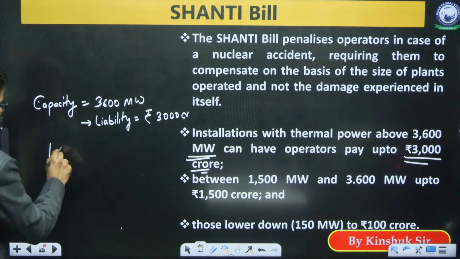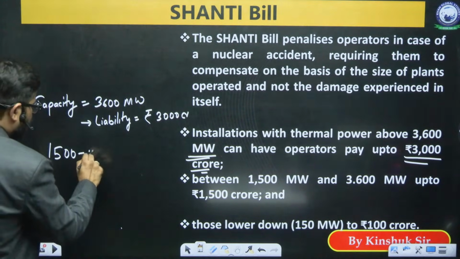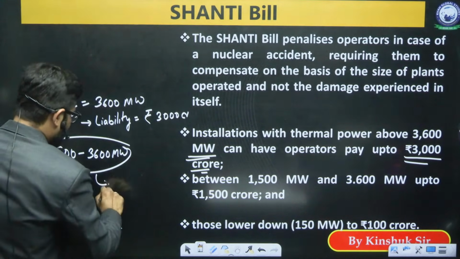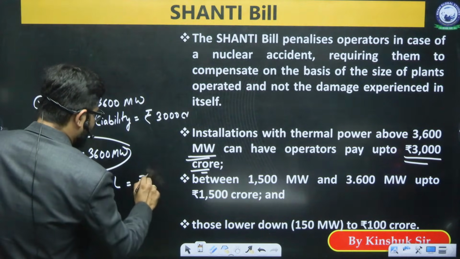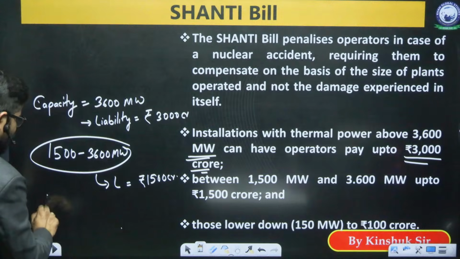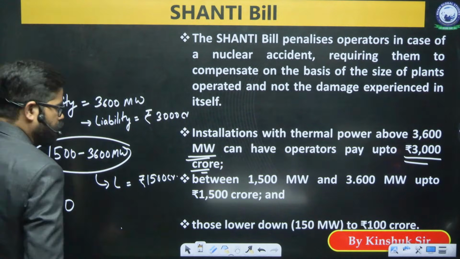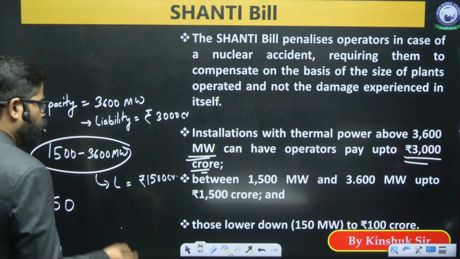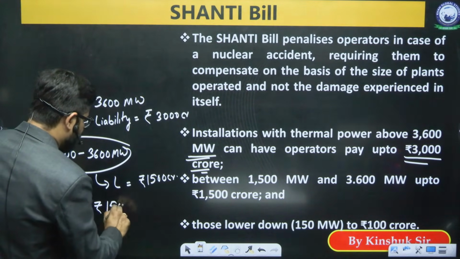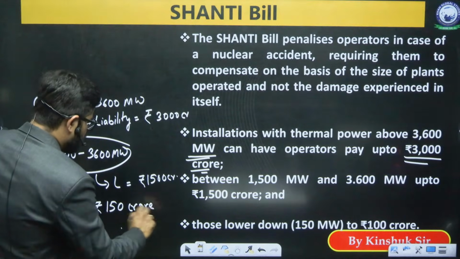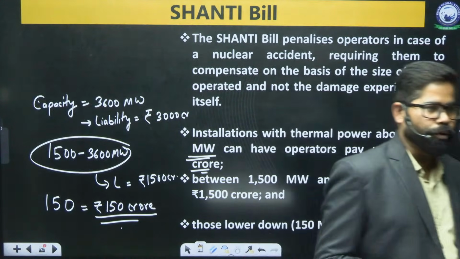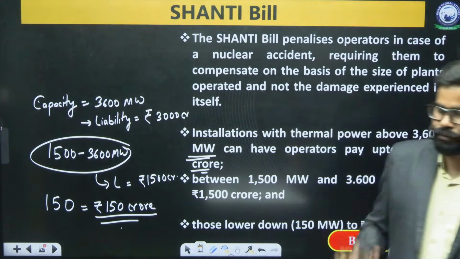If the capacity is 1500 to 3600 megawatt, then the liability has been defined as 1500 crore. And if it is less than 150, then it will be rupees 150 crore. So for different setups, different liabilities have been fixed.